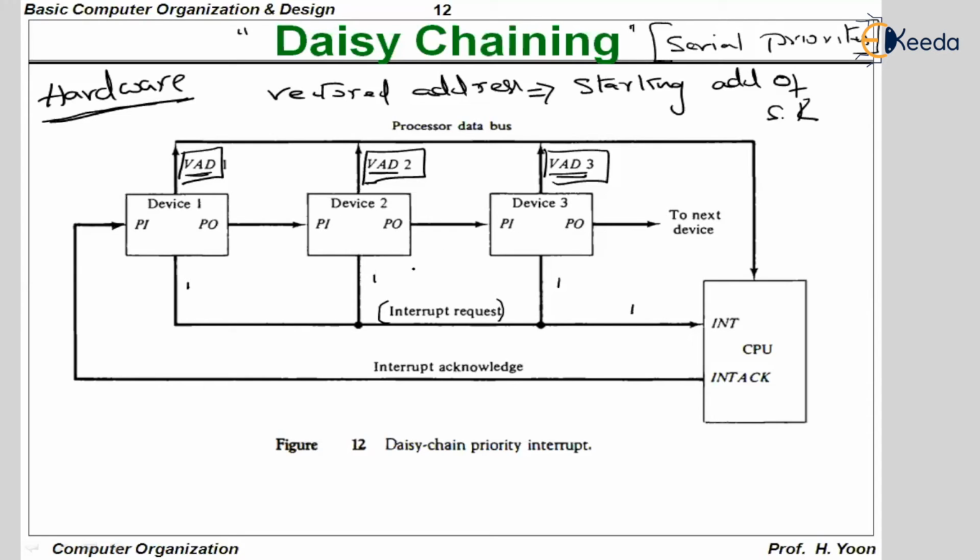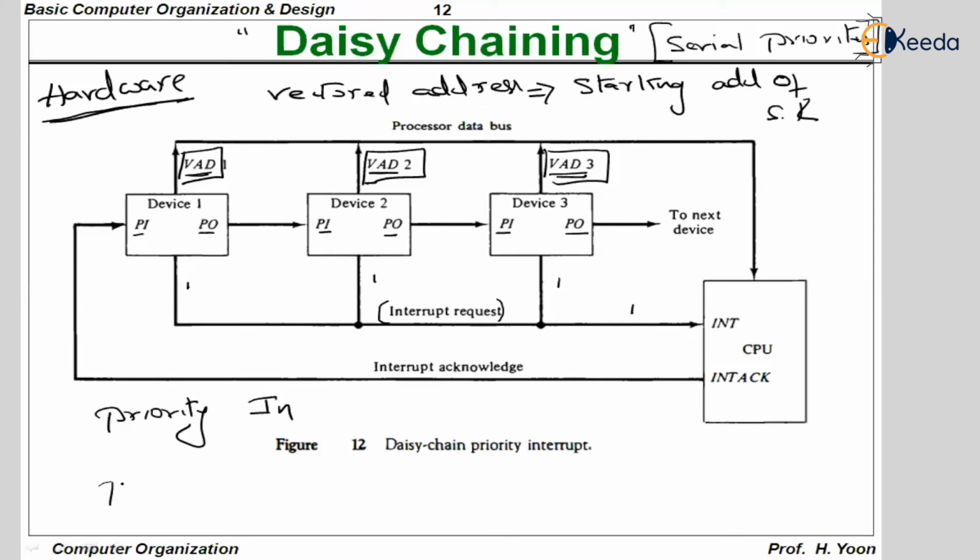Now let us see how the CPU understands whether a device is requesting or not. You can clearly see every device has a PI connection and a PO connection. What are PI and PO? PI stands for priority in.